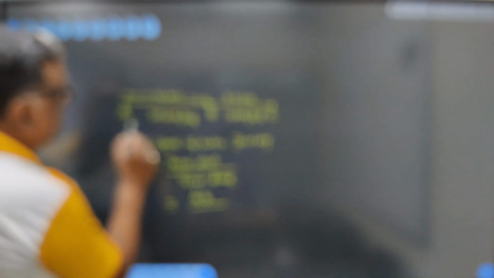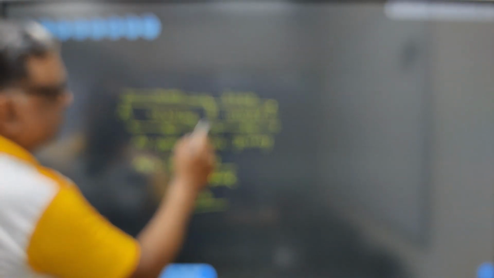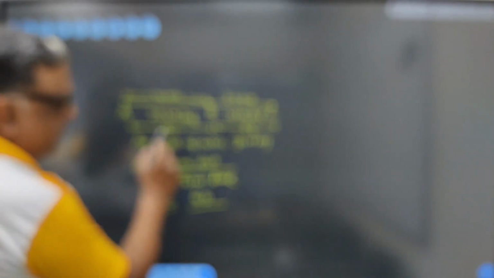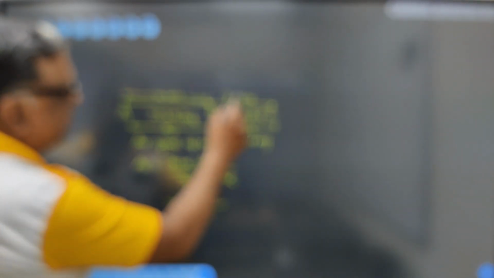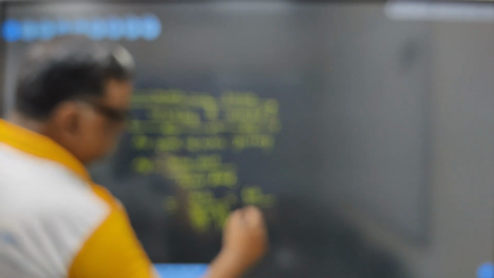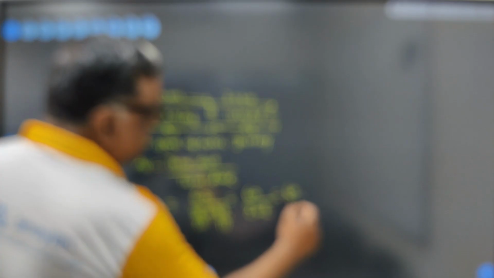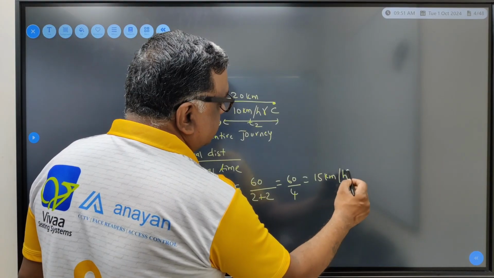And total time I do not know, but I can calculate this time and I can calculate this time, which is T1 and T2, time to travel from A to B and time to travel from B to C. So what is T1? It is distance upon speed. So T1 is 40 upon 20 and T2 is 20 upon 10. So 60 upon 2 plus 2. So 60 upon 4, which is 15 kilometers per hour, is the average speed.